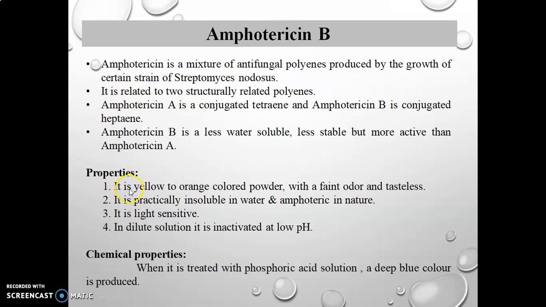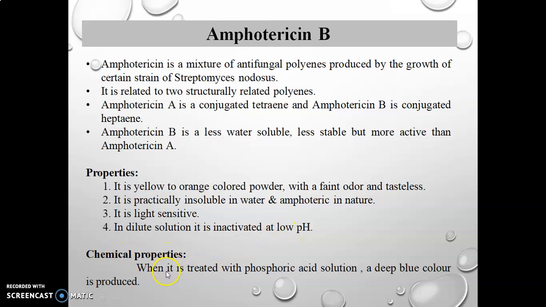Physical property: it is a yellow to orange colored powder with a faint odor, and it is tasteless. It is practically insoluble in water and amphoteric in nature. It is light sensitive. In dilute solution, it is inactivated at low pH.